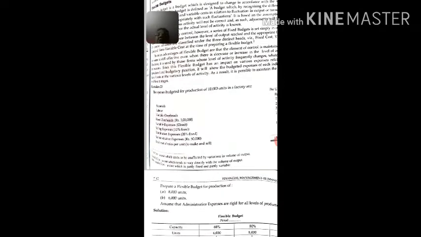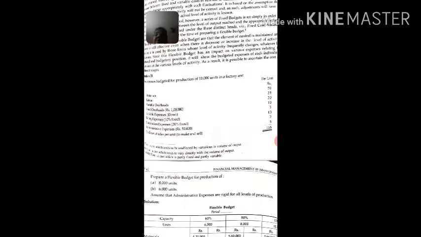You can see it is written: the expenses budget for production of 10,000 units in a factory are, and the costs are given. First is material, then labor, then variable overhead, then fixed overhead, then variable expenses, then selling expenses, then distribution expenses, then administration expenses, and the total cost of sales per unit comes to 155, the summation of all these per unit costs.